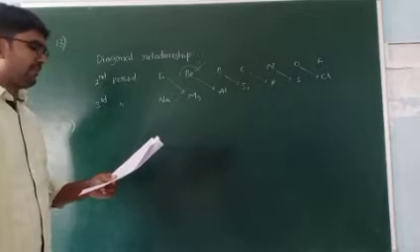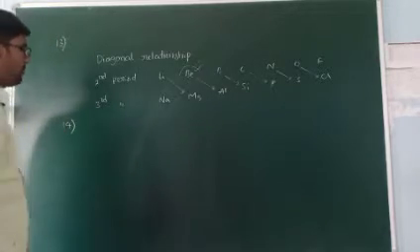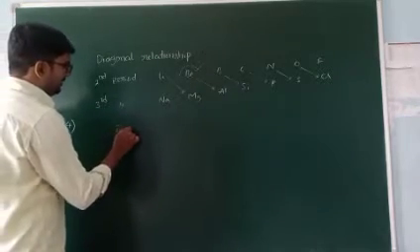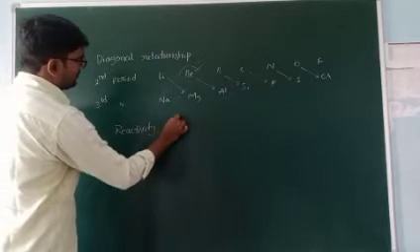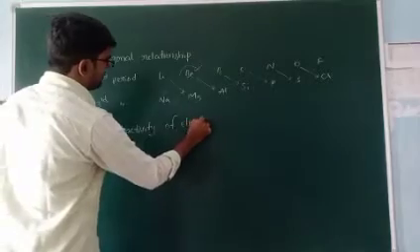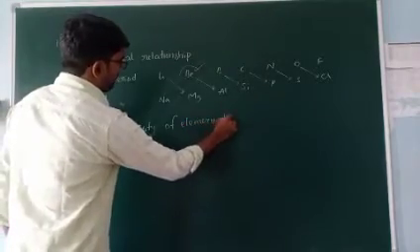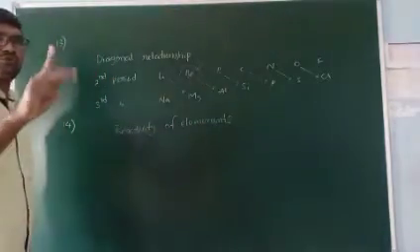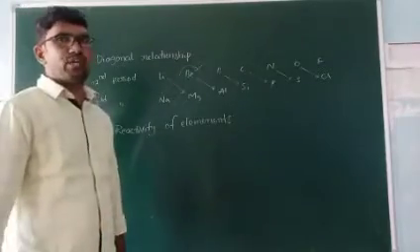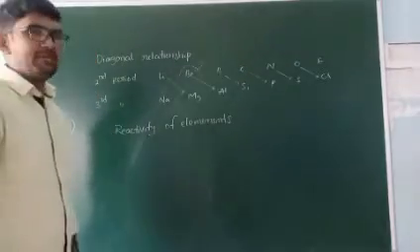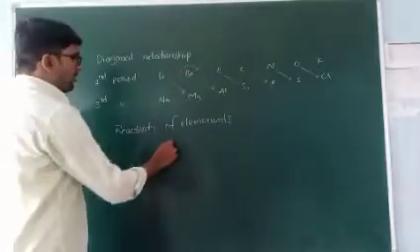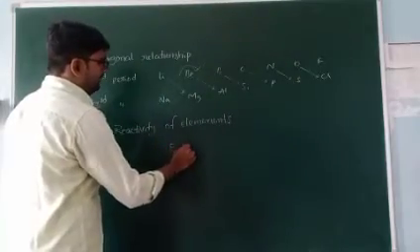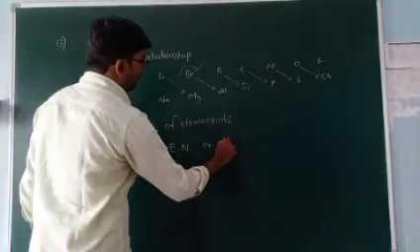Next, 14th one. Reactivity of elements depends on, remember this point, only two factors. Actually only one factor is mostly used, but the two factors have an inverse relation: electronegativity or electropositivity.